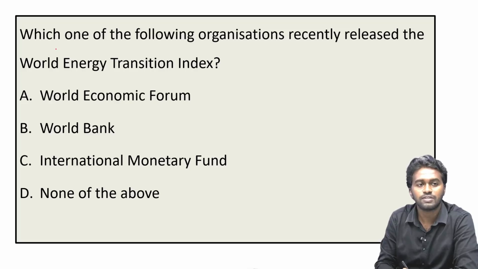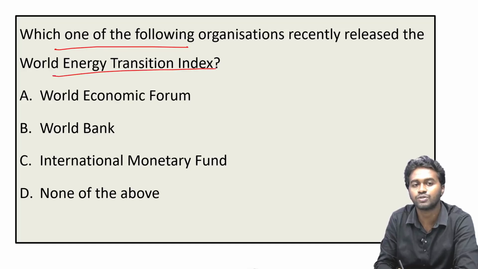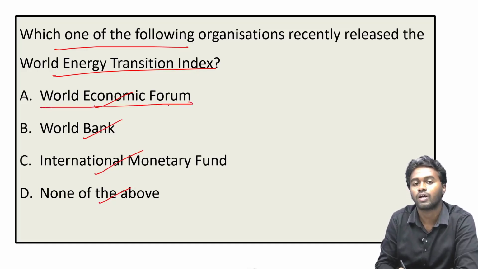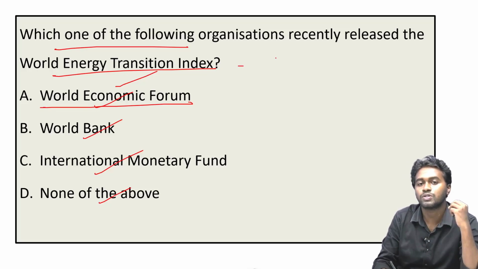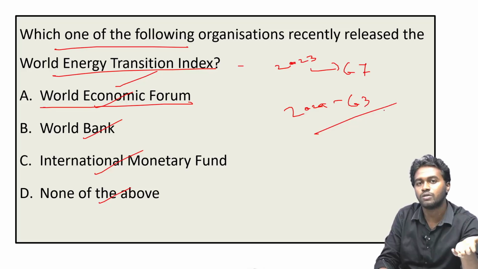And the next is another factual question from the current affairs. Which one of the following organizations recently released the World Energy Transition Index? Option A, World Economic Forum, B, World Bank, C, International Monetary Fund, and D, none of the above. See, the correct answer is actually option A, World Economic Forum. They released the World Energy Transition Index, and why is it relevant to India? Because last year in 2023, the rank of India was 67, and in the year 2024, the rank improved to 63. So we know that we took a lot of initiatives to transit our economy and our environment to more sustainable development, right?